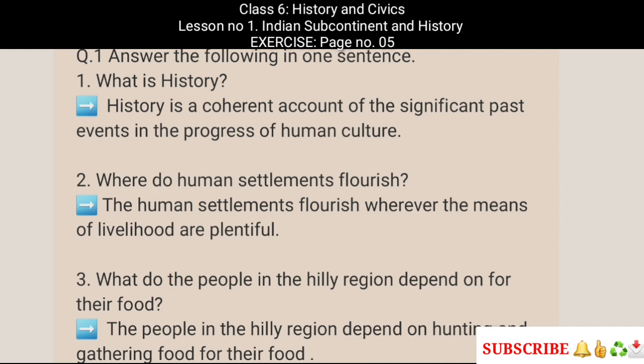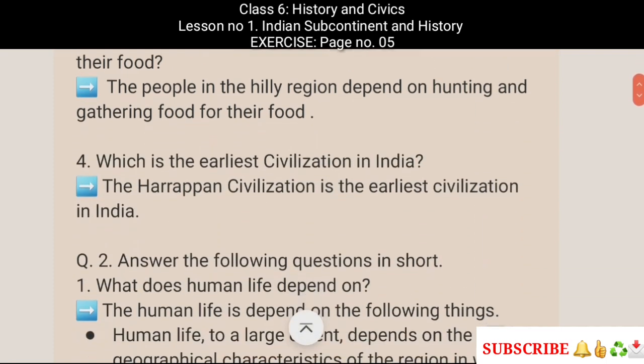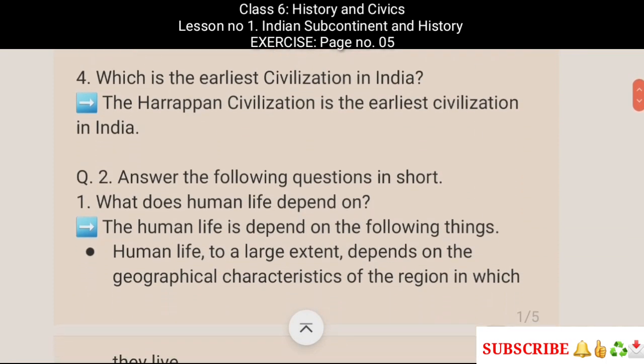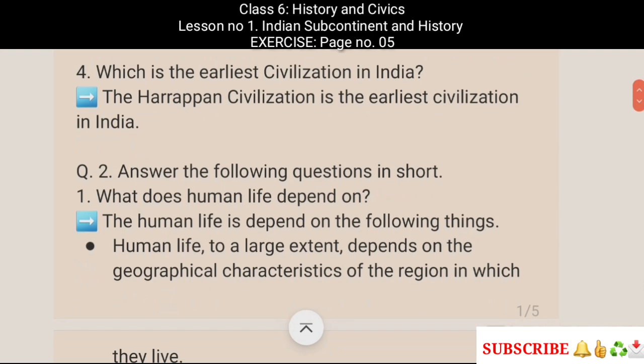3. What do people in the hilly region depend on for their food? The people in the hilly region depend on hunting and gathering for their food. 4. Which is the earliest civilization in India? The Harappan civilization is the earliest civilization in India.